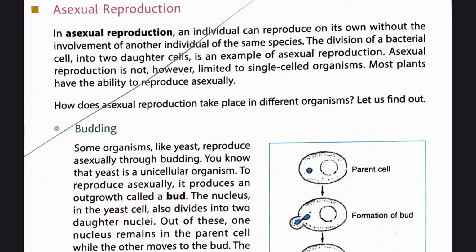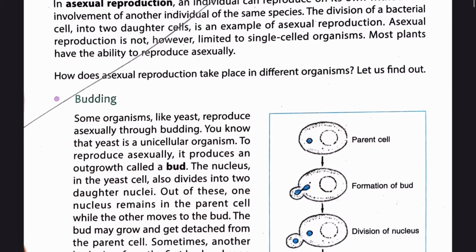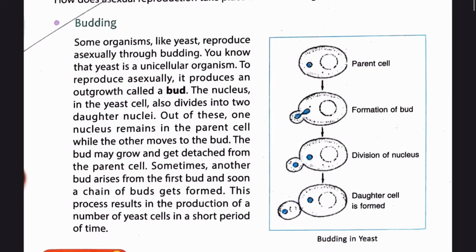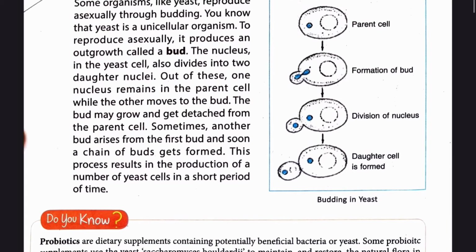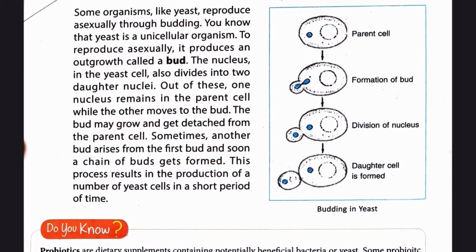Asexual reproduction is not, however, limited to single-celled organisms. Most plants have the ability to reproduce asexually. So, how does asexual reproduction take place in different organisms? Let us find out. First process is budding. Some organisms like yeast reproduce asexually through budding.